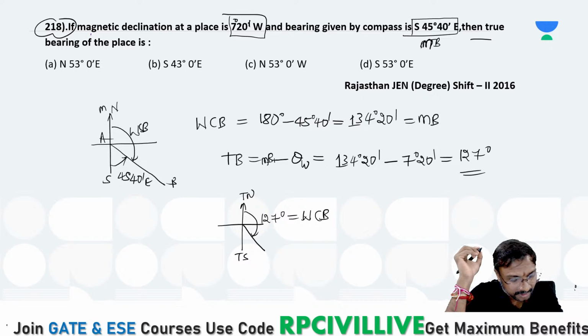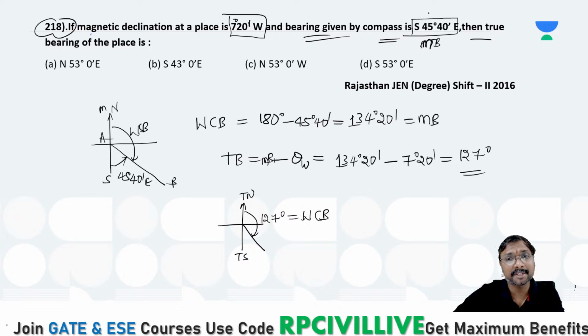Lina, what is that whole circle bearing? The magnetic bearing by the compass is 45 degree 40 minutes. So 180 minus 45 degree 40 minutes: is it 135 rounded off? No, it cannot be rounded off to 135. It will be 134 degree 20 minutes only. Yes or no? Lina, check it.